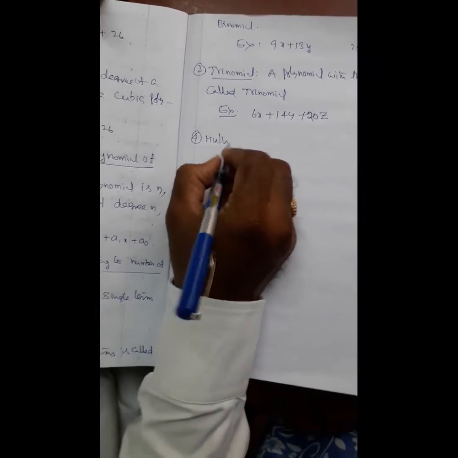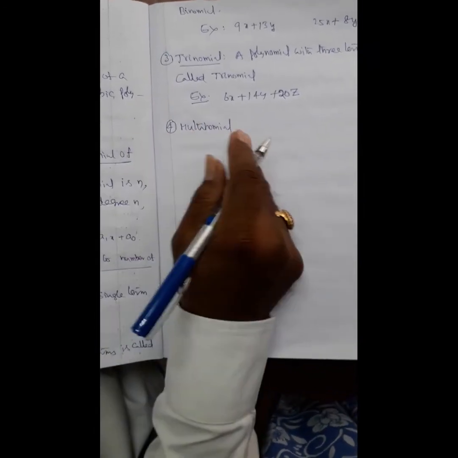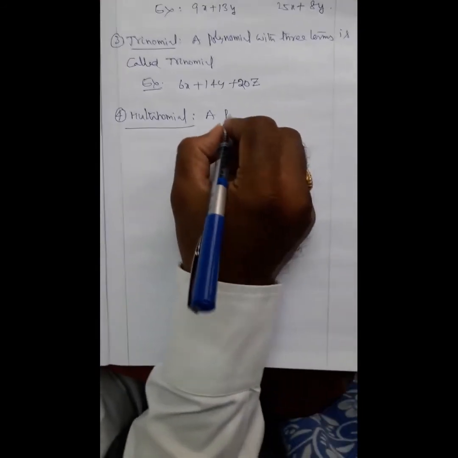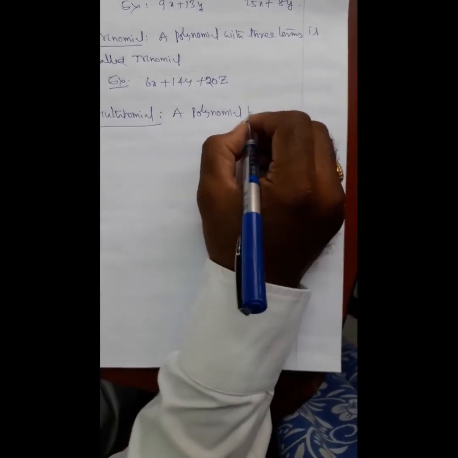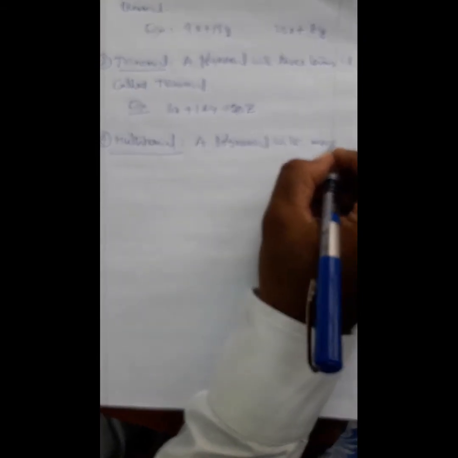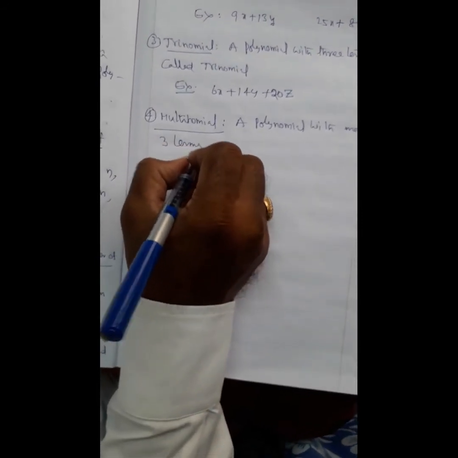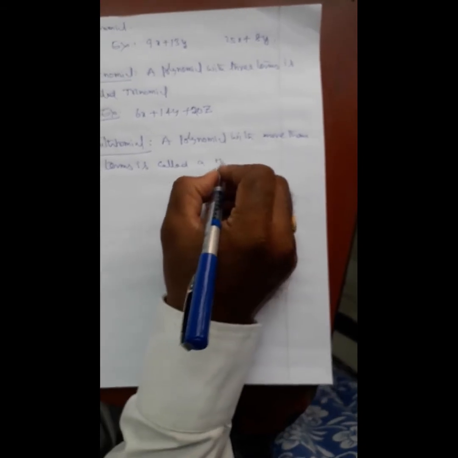Next, multinomial. Hereafter we use multinomial: fourth, fifth, sixth, etc. A polynomial with more than three terms is called a multinomial.